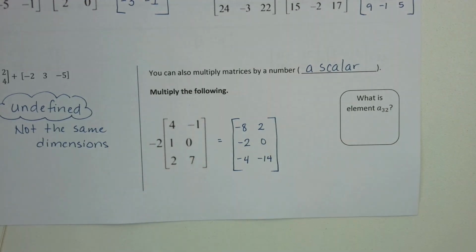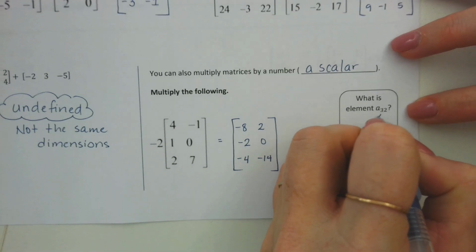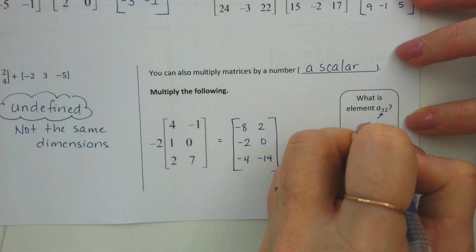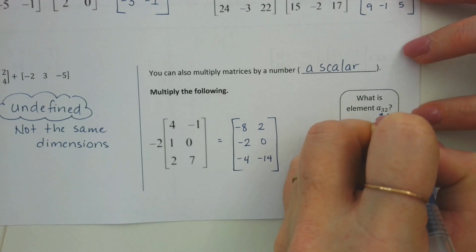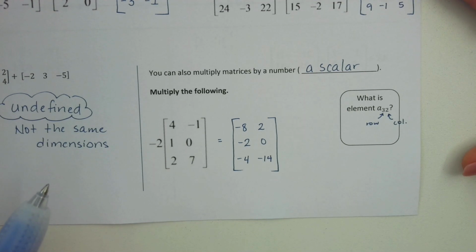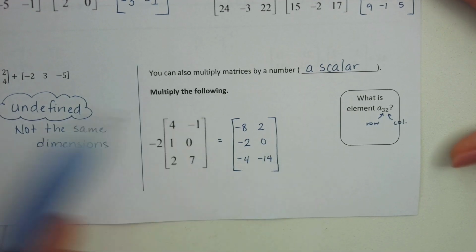And then before we move on, just identifying what element A32 is. So I'm going to use the answer matrix for this. Remember what that means. That means the first number we look at, is that rows or columns? That's row. So row 3, column 2. So in my answer matrix, what is the element that's in the third row, second column? Negative 14.